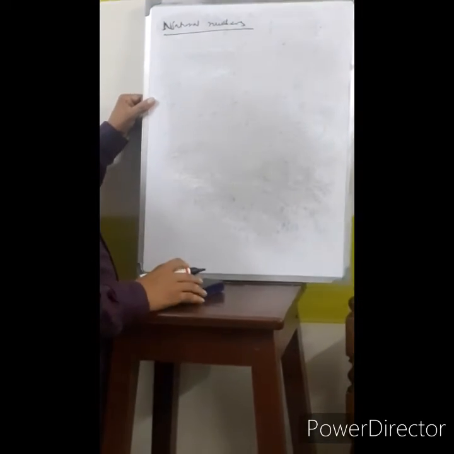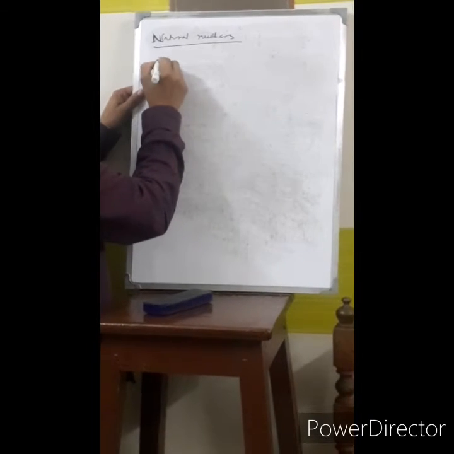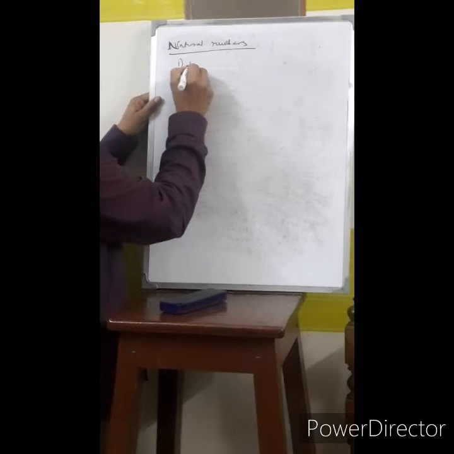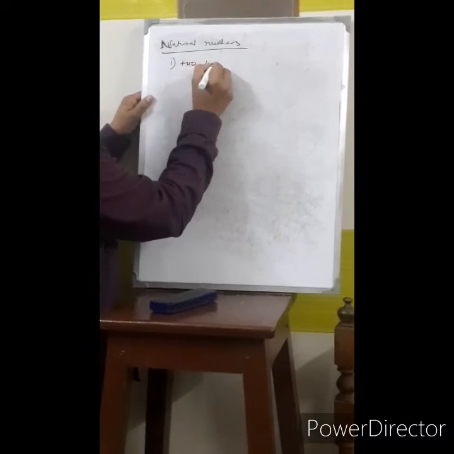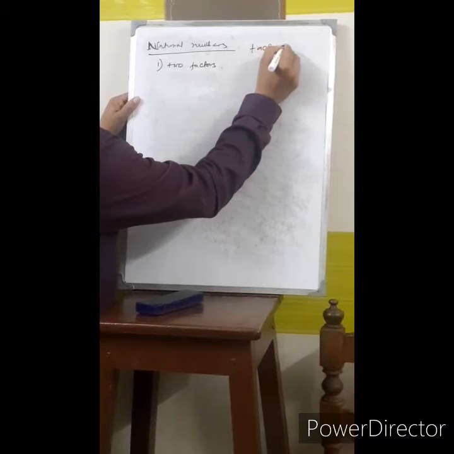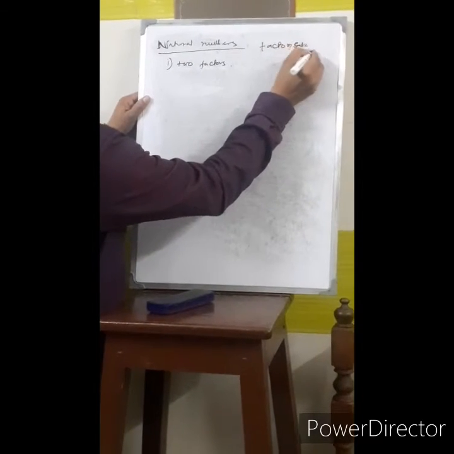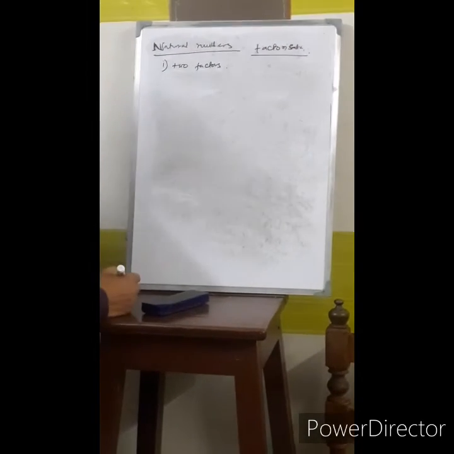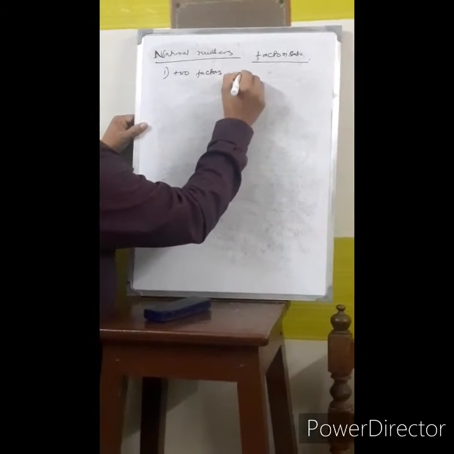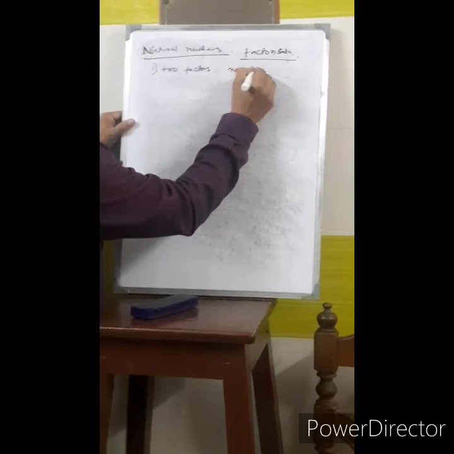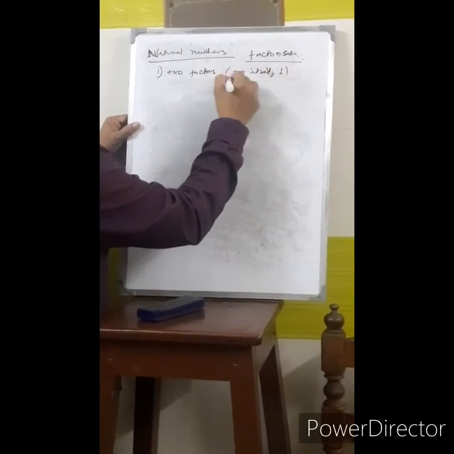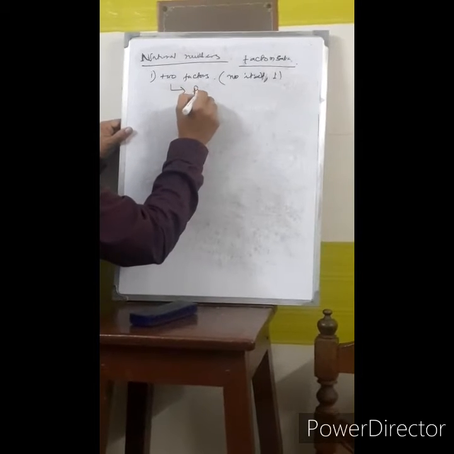If we factorize any natural number, there are a few possibilities. Number one, it has two factors, that is the number itself and 1. These are known as prime numbers.